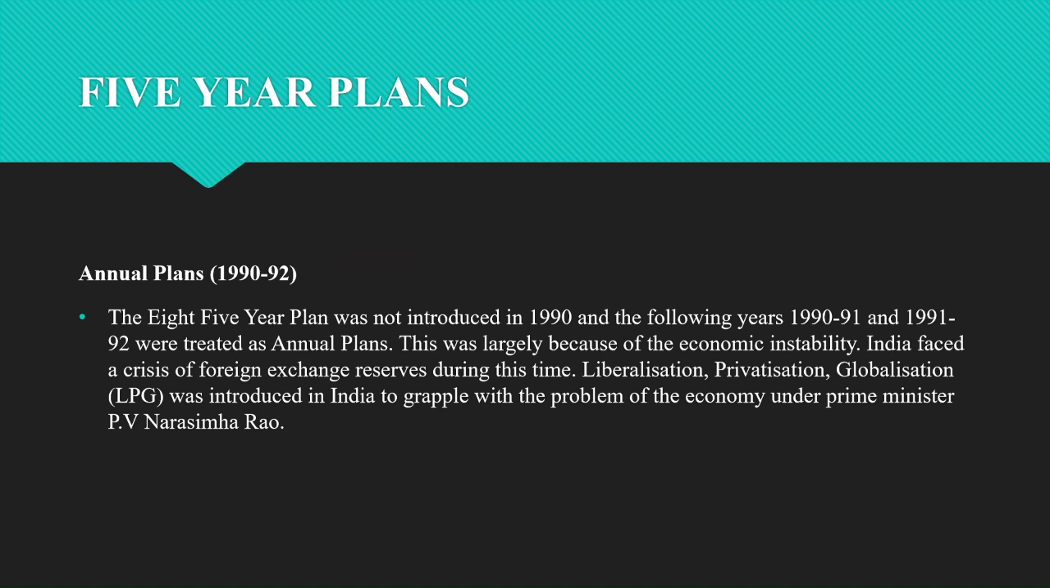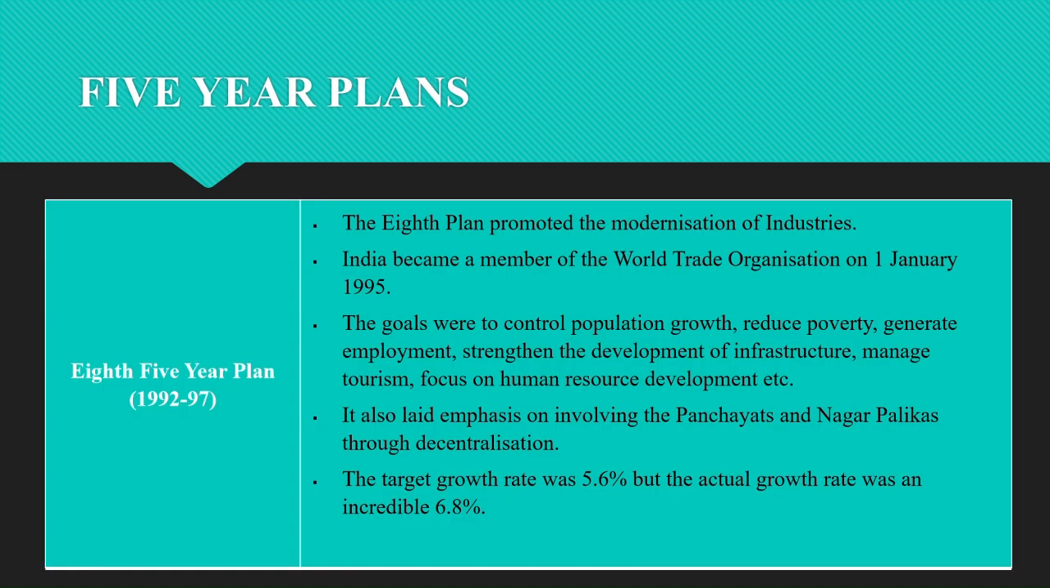The next one is annual plan. It happened from 1990 to 1992. So in this, what are they saying? The eighth five-year plan could not take place due to the volatile political situation at the center, and there are two annual programs that were formed for the years 1990 to 91 and 1991 to 1992. This is the period where they introduced liberalization, privatization and globalization in India under the Prime Minister P.V. Narasimha Rao.